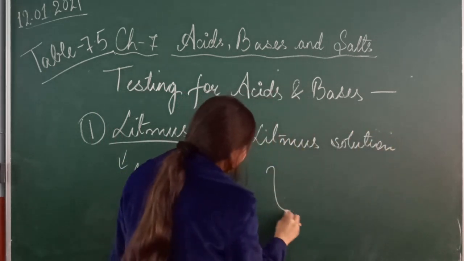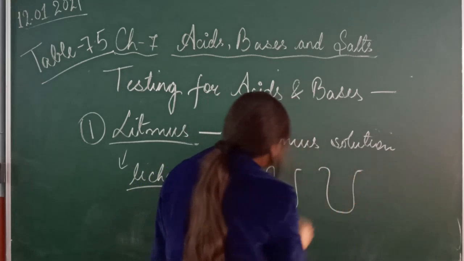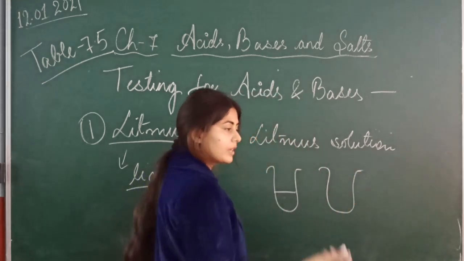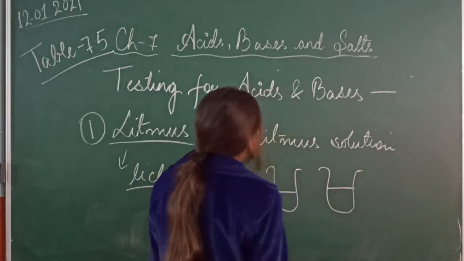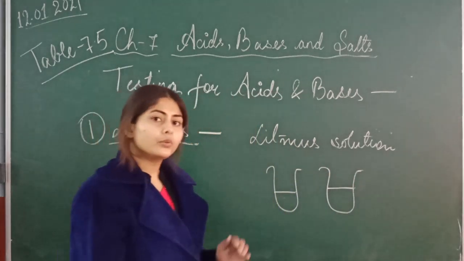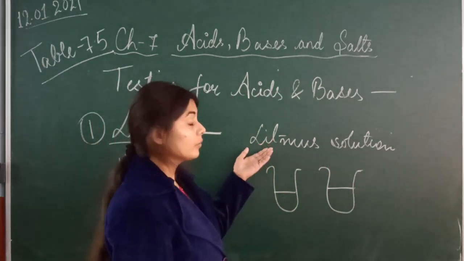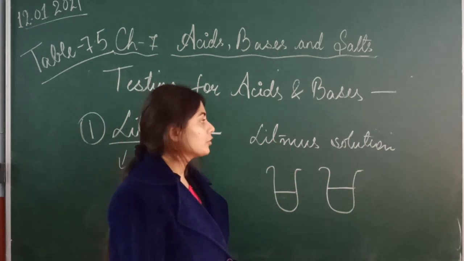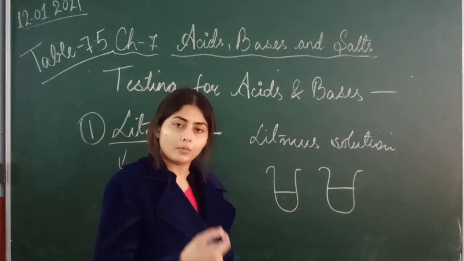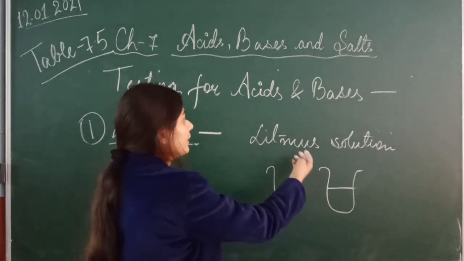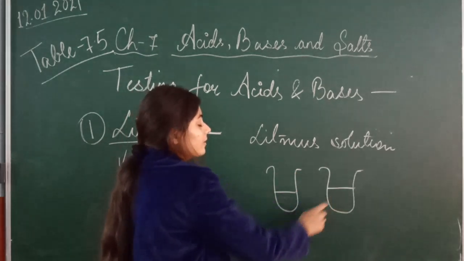Now take two test tubes, and in one test tube take acid and in another take base. If you want to test how it works, take the litmus solution and a dropper. With the help of the dropper, drop a few drops of litmus solution in the acid and in the base.